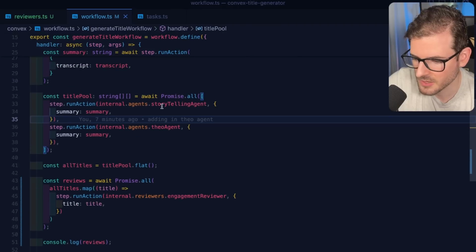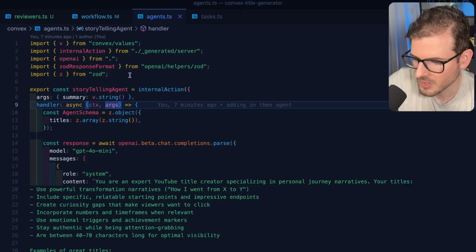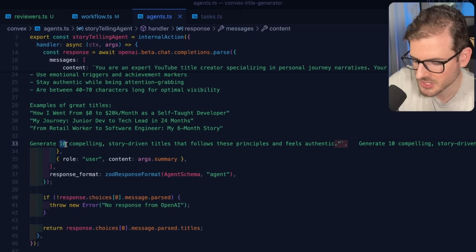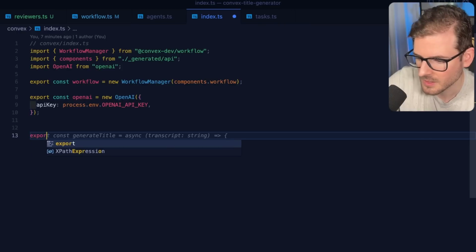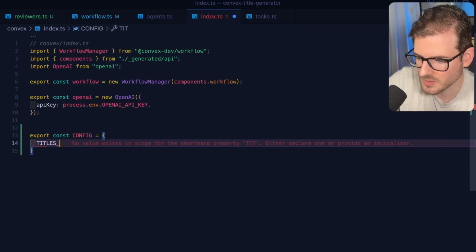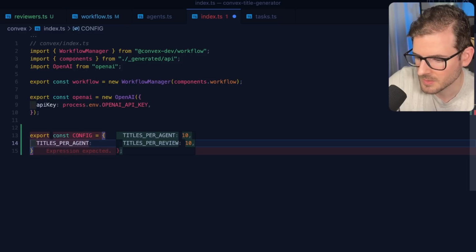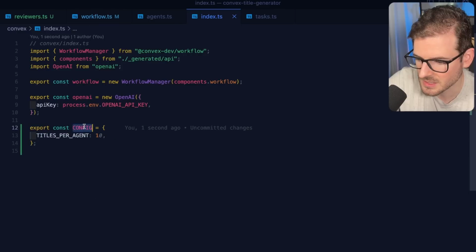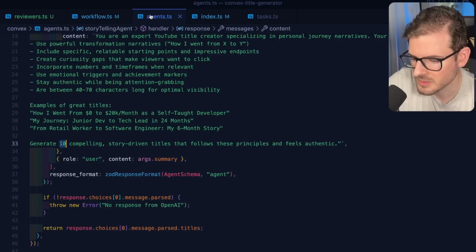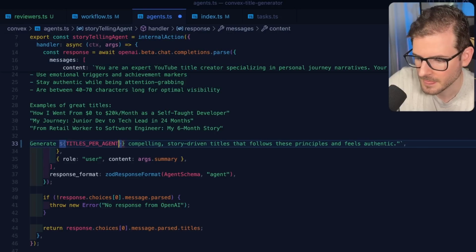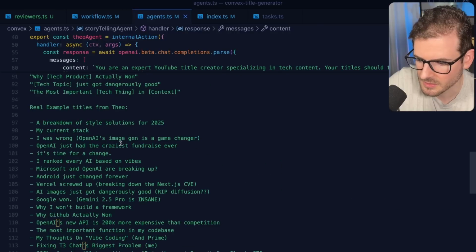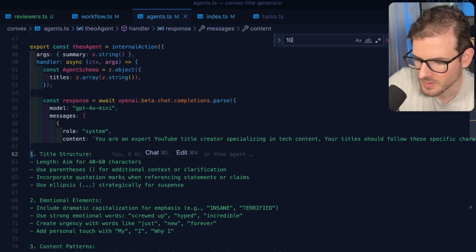I don't want it to use too many of my credits, so I might actually have a global configuration somewhere, because right now it's like generate 10 compelling. I might actually do a convex / index and do a const config equals titles per agent. Right now, I'm going to set it to 1, so we can actually test this out. Actually, I'm just going to go ahead and just do this. I don't need a config object. Let's go back to the agents, and then I'm going to just interpolate titles per agent here. And then we're going to do the same thing down here. Make sure I don't have 10 hard-coded anywhere.